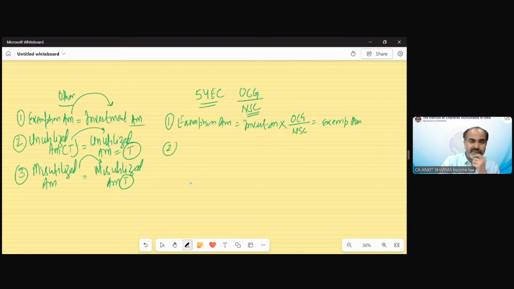Under section 54F, sorry, not EC, 54F. If under section 54F, I need to calculate unutilized amount taxable, then I need to multiply this formula with unutilized amount.